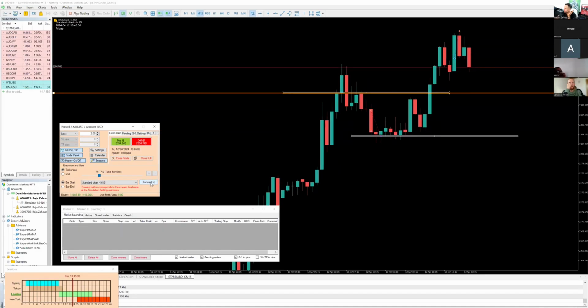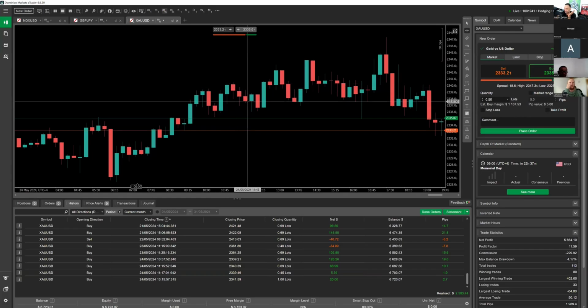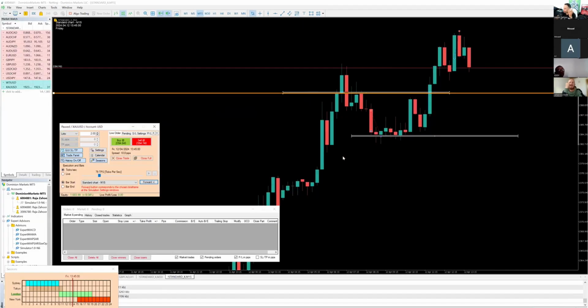Retracement. Wow, retracement. Look what happened right over here. We went up, boom, retracement. This keeps repeating itself. The market keeps repeating itself over and over again. This is hilarious. The market moves in waves. It moves in vibration.